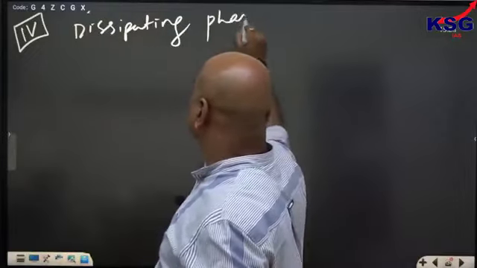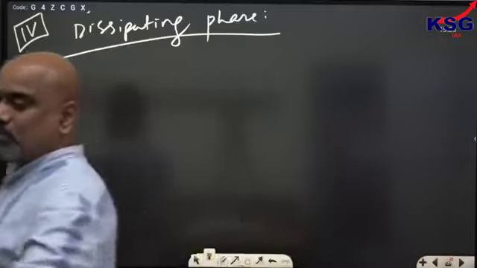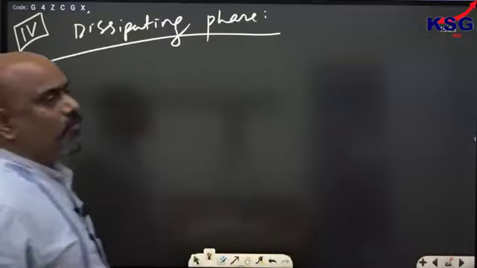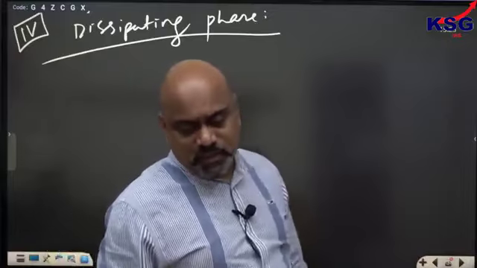Dissipating phase, in which gradually the cyclone dies out.